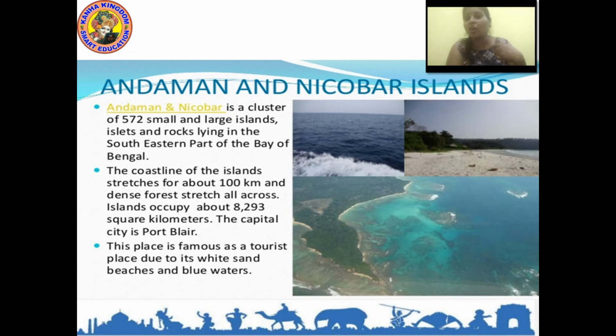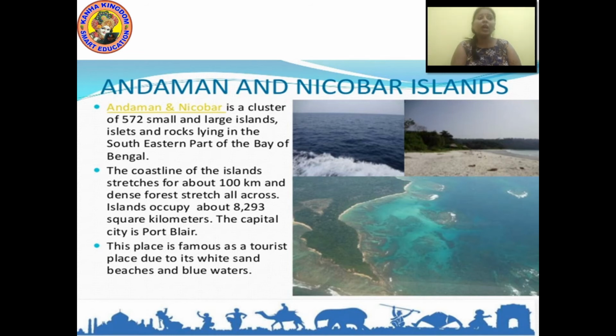The coastline of the island stretches for about 100 kilometers, and dense means huge forest, I can say the trees are very close to each other. It stretches all across the island and occupies about 8,923 square kilometers. The capital city is Port Blair.